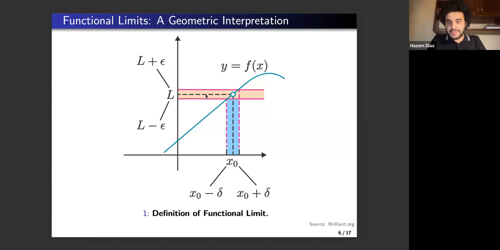Now, we say that the limit of f of x as x approaches x naught equals L if and only if we can assert that if we can restrict x to be in the open interval (x naught minus delta, x naught plus delta), then we can guarantee 100% that the graph y equals f of x would be between the two lines L plus epsilon and L minus epsilon. And here you can observe that for a given epsilon challenge, we can, of course, reduce the delta as well. So any smaller delta would work as well.